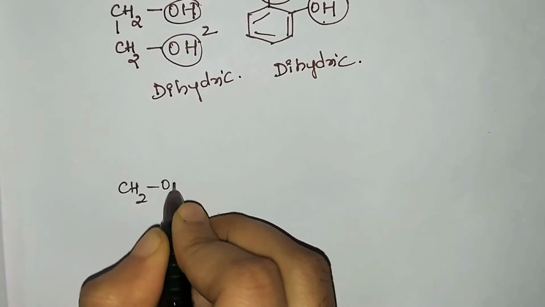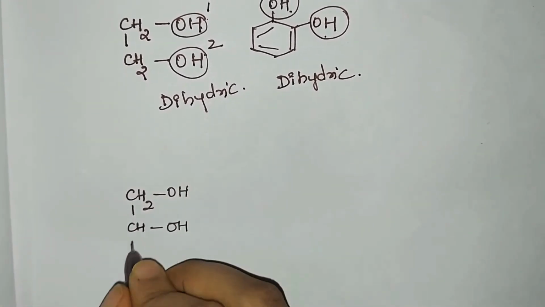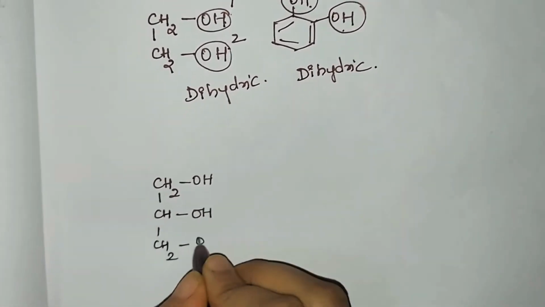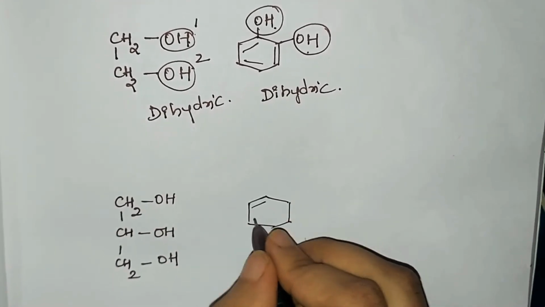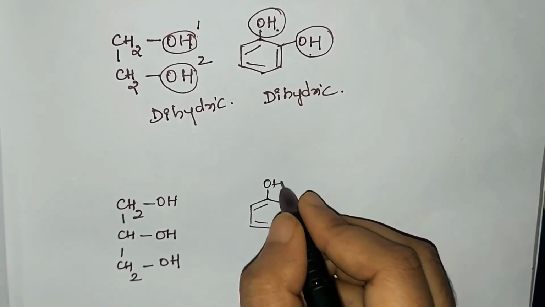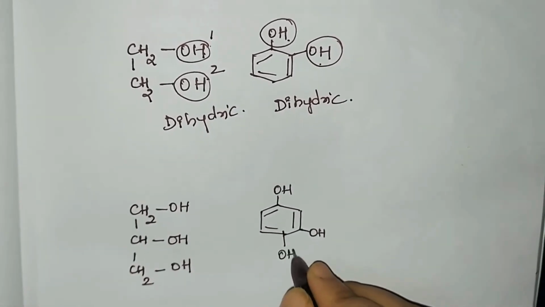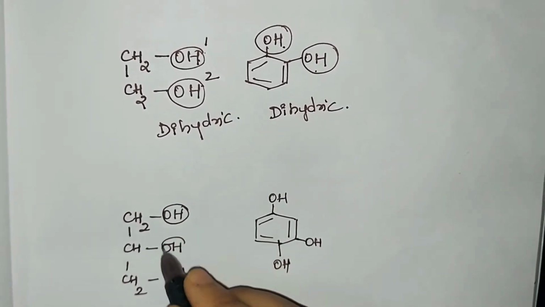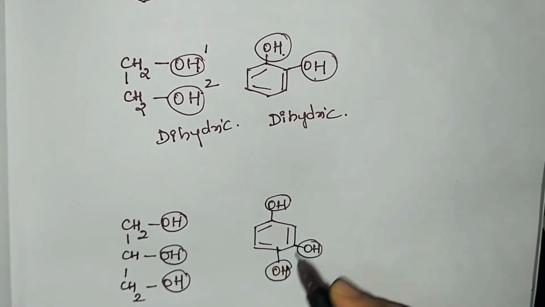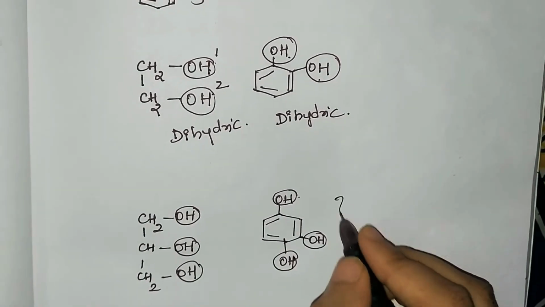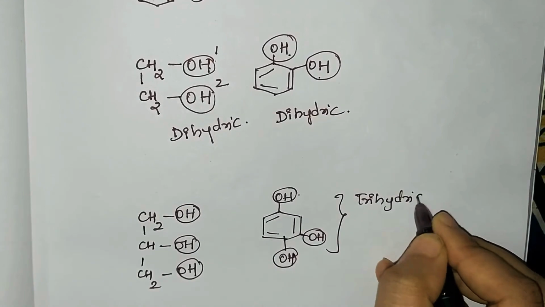3 OH groups. So we'll consider an example CH2OH, CHOH, CH2OH. You can observe in this structure how many OH groups are there? 3. Similarly, we'll represent a benzene ring onto which we place 3 OH groups. Since there are 3 OH groups, you can observe 1, 2, 3, and here also you can observe 1, 2, 3. 3 OH groups are present. Hence these are trihydric in nature. If more than 3 are present, we call them polyhydric in nature.